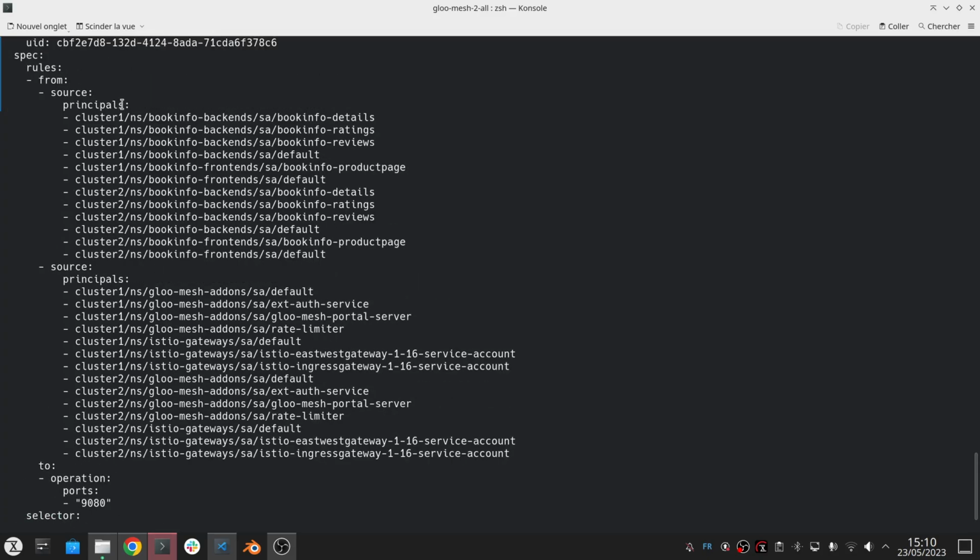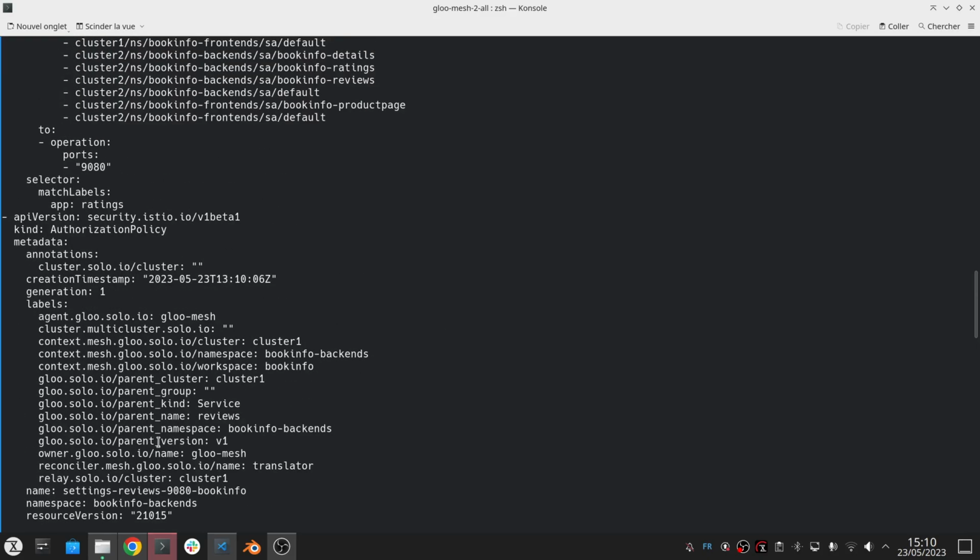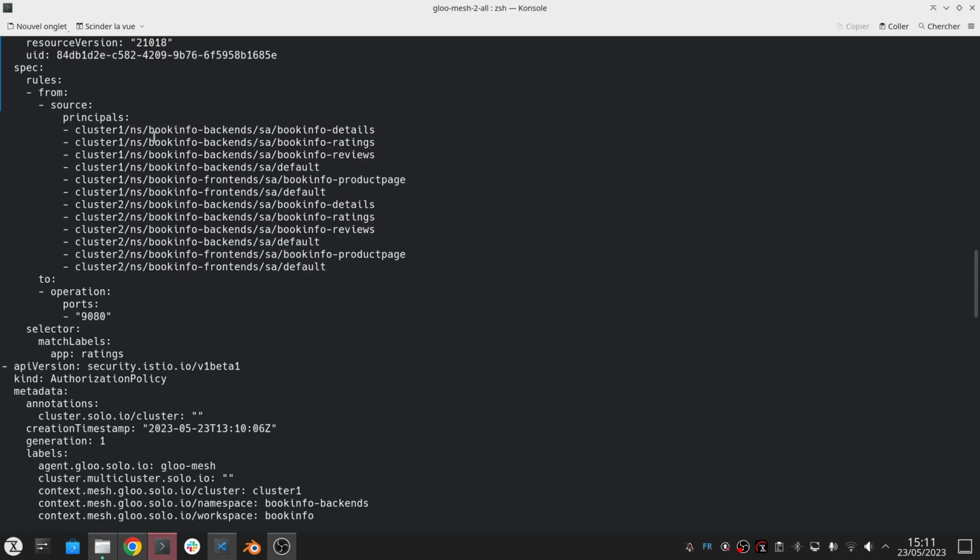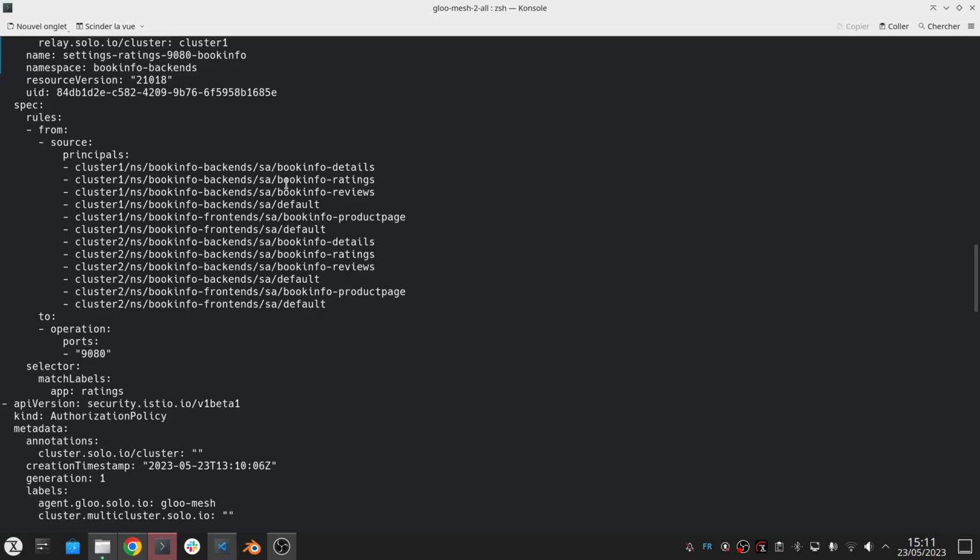So all the identities, you remember this SPIFFE ID, right? So the cluster, the namespace, and the service account name. So all the service accounts of the namespaces in the Bookinfo workspace, and all the service accounts of the namespaces of my gateway workspace can access the product page service. But if I look at the ratings, for example, I can see it's only the service accounts of my Bookinfo services because I didn't export that one. So that's good, and that means that now I have all my security in place by just changing a parameter in my workspace settings.